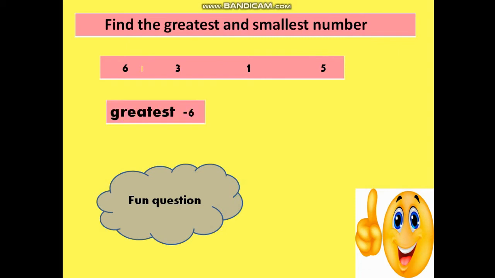Greatest number. The greatest number concept is like you remember, we were using nearer, nearest. So nearer was a comparison between only two things. But nearest is among more than two things. This is what I explained to you also. Greatest means, among all the options given, the biggest number. So here 6 is the greatest number.